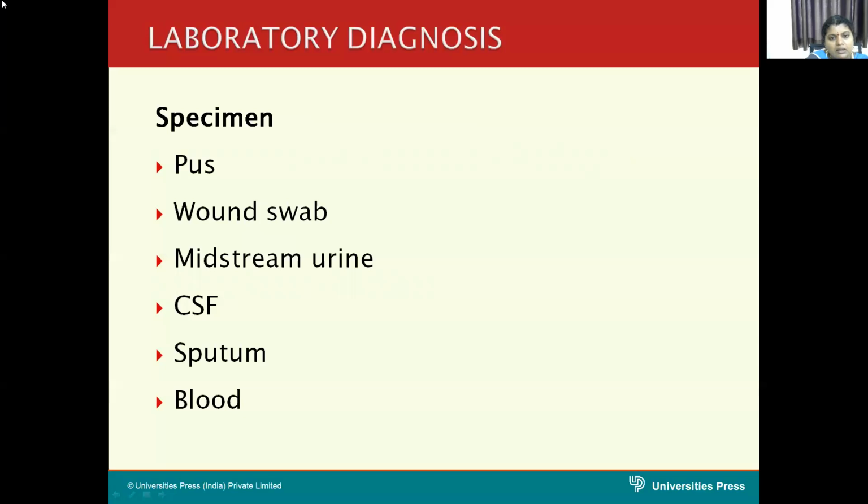For the laboratory diagnosis, the specimens that we can collect are pus from the wound or wound swab. In UTI cases, we can collect midstream urine. In meningitis, we can collect CSF. In respiratory infection, we can collect sputum. In septicemia and endocarditis cases, we can collect blood for the diagnosis of this Pseudomonas infection.